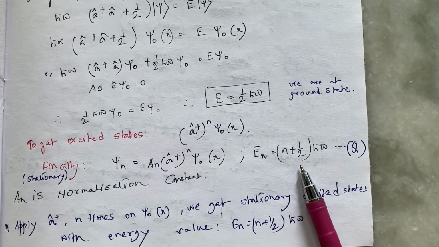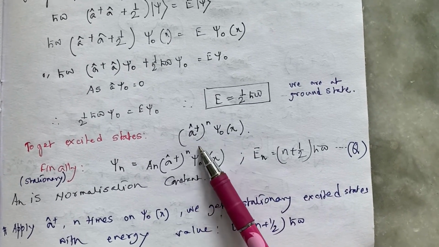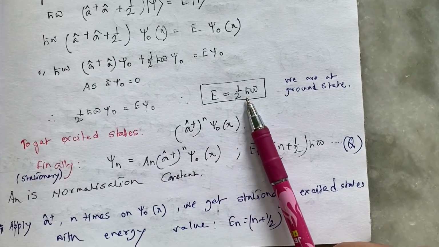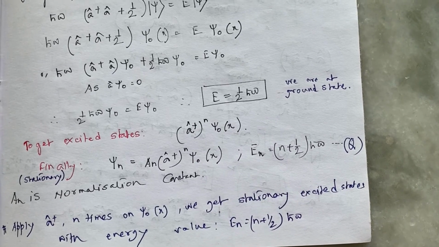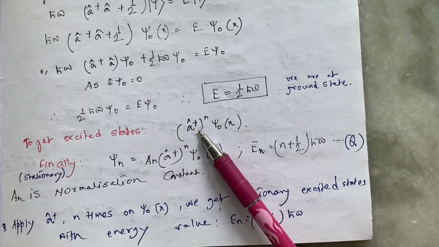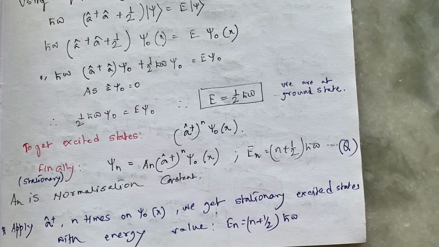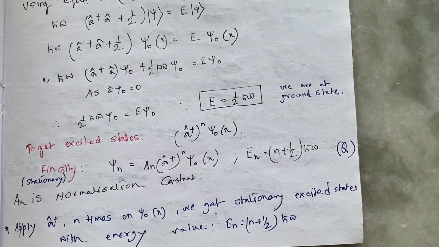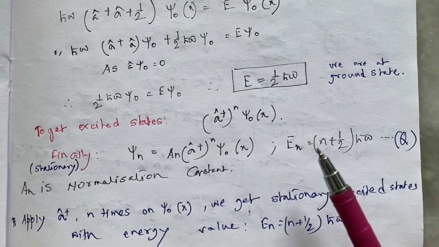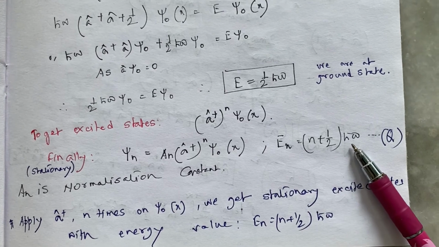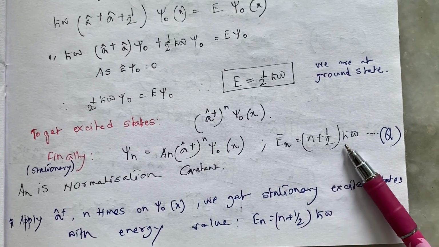This is quite evident because operating A dagger once will give me the energy value half h cross omega plus h cross omega. Operating A dagger twice will give me half h cross omega plus h cross omega plus h cross omega. That is the property of the raising operator. So operating A dagger n times will give me half h cross omega plus n h cross omega.